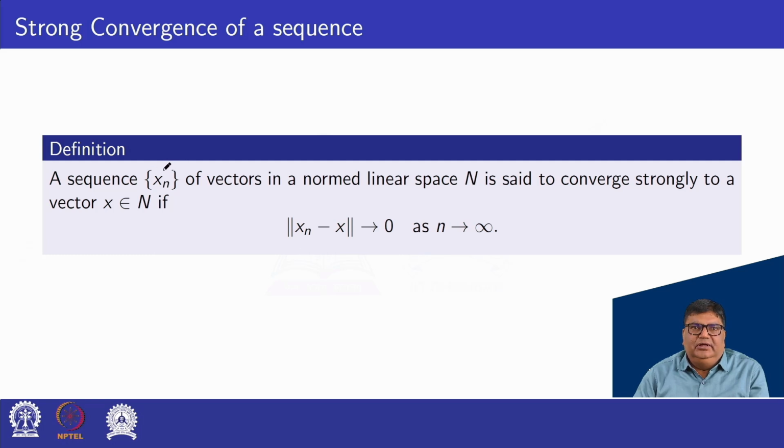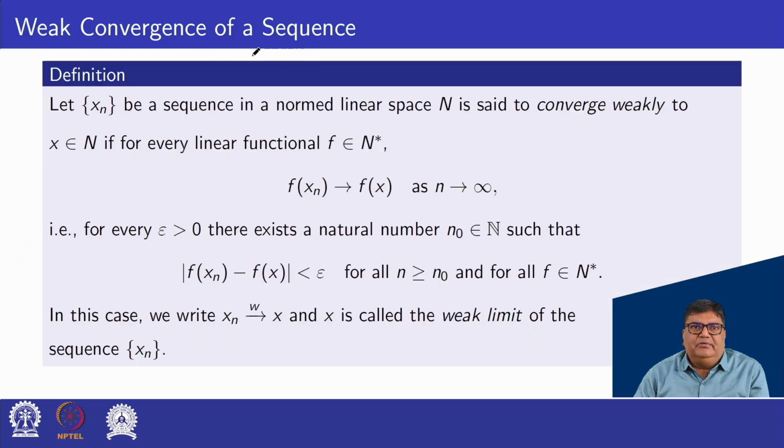Weak convergence of a sequence. Let xn be a sequence in a normed linear space N. It is said to converge weakly to x belonging to N if for every linear functional f belonging to N star, f of xn converges to f of x as n tends to infinity.